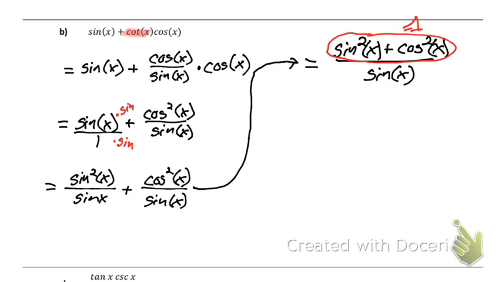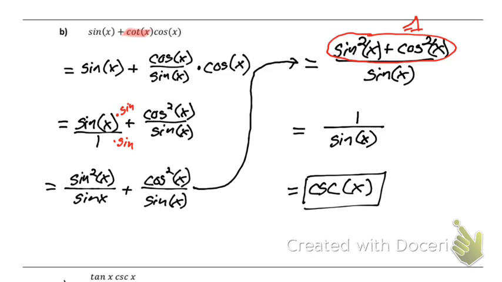Sine squared plus cosine squared equals 1. So you're allowed to replace 1 for sine squared over cosine squared. So that's sine of x. And 1 over sine of x is just cosecant x. And so we could write this whole thing as just cosecant x.